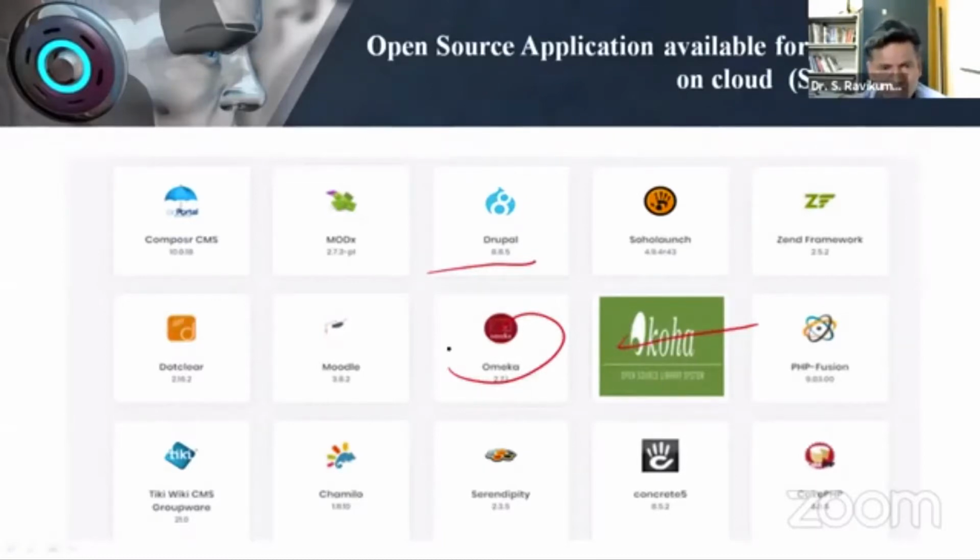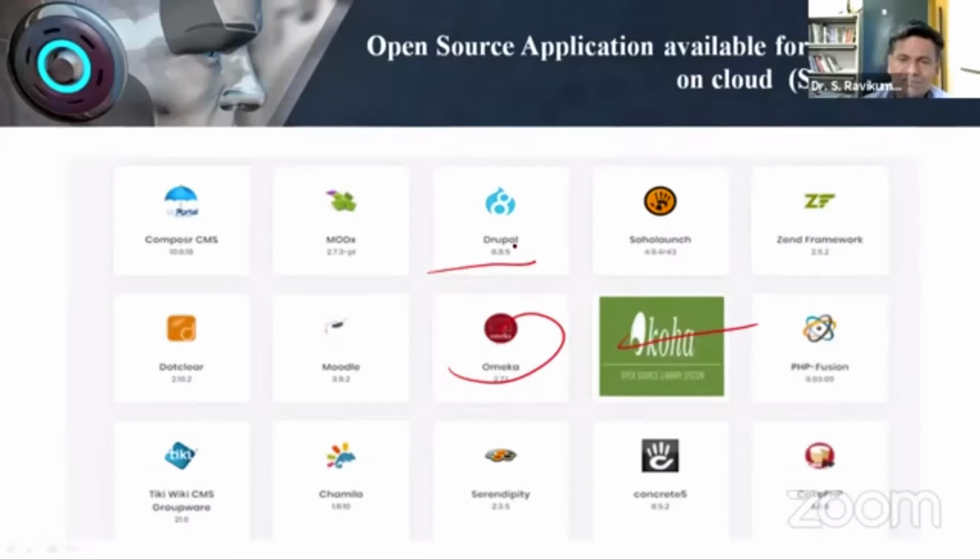I marked these because our library professionals will be familiar with them. Like that, they have created an image file and kept it on their platform. You have to create your Linux environment, go into this particular screen, right click and install it. That's all. Your Koha instance is created. So this is one option.